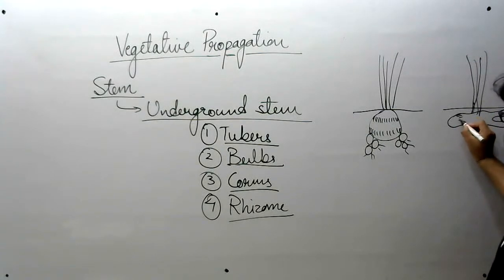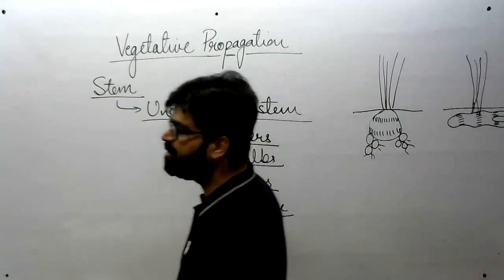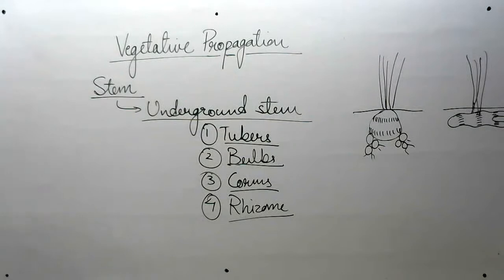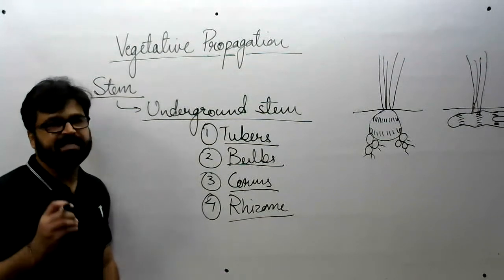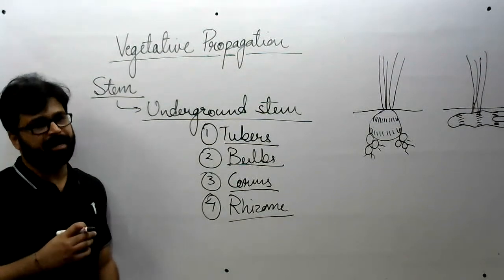They are also having a banded pattern like this. Okay, so this is rhizome. Yes, this is rhizome, and the examples of plants in which rhizome is found are ginger and banana.